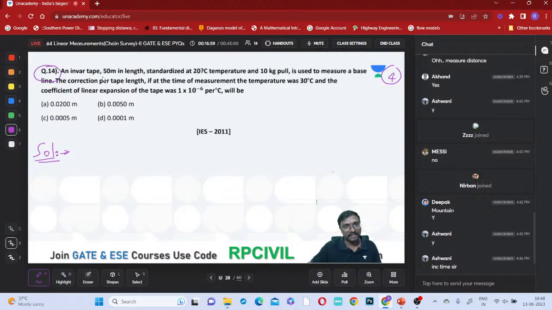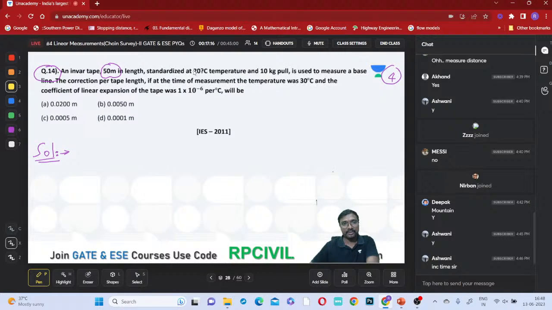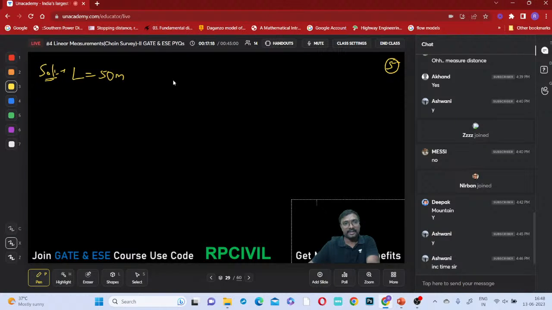Right. Now what is it you can say? An invar tape 50 meters in length, right? So its length will be 50 meters. Standardized at 20 degrees centigrade, right? What is the T naught or this T standard?